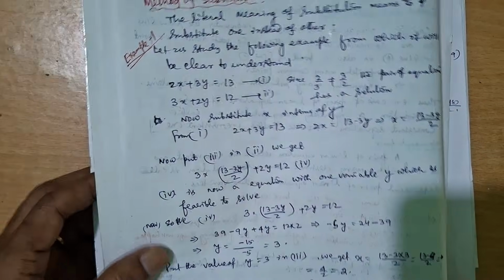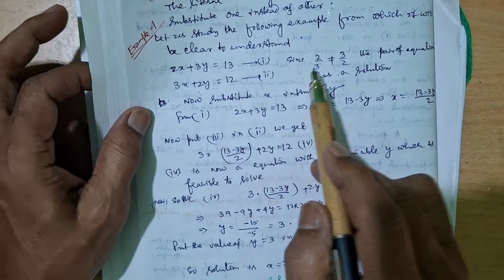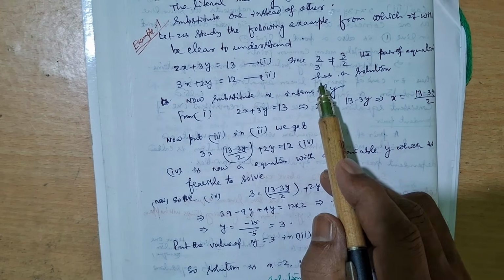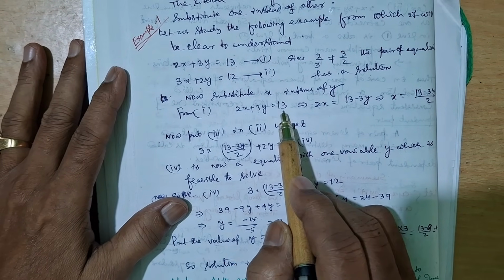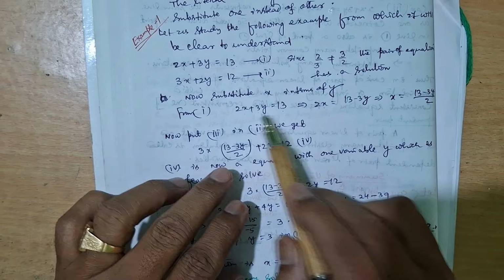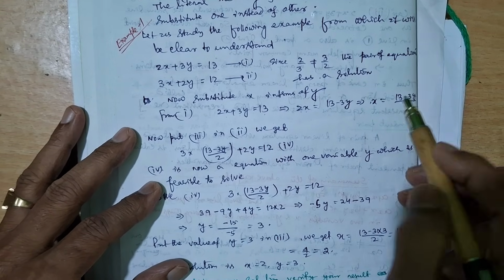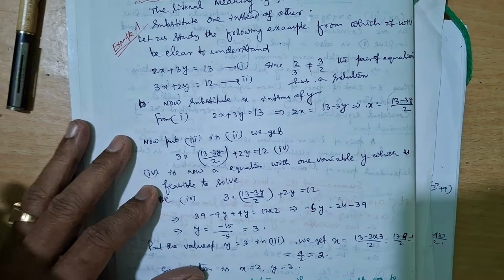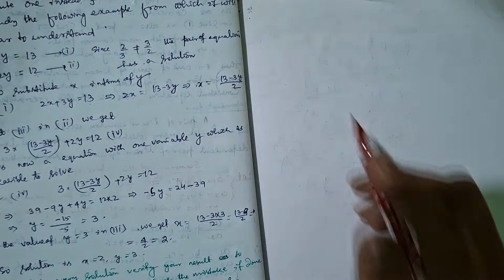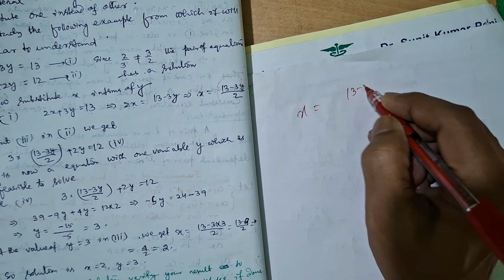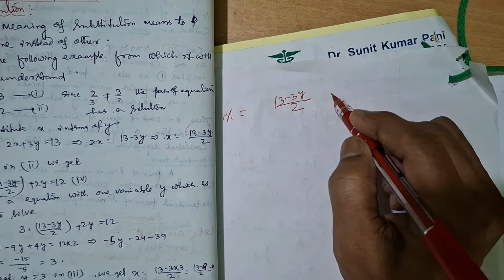Now come to this. First we substitute. Now substitute x in terms of y. Suppose 2x plus 3y is equal to 13. You take x: 2x is equal to 13 minus 3y. Just take it to this side, then x will be divided by 2. So this value will be substituted in equation 2. So now x is equal to (13 minus 3y) divided by 2.